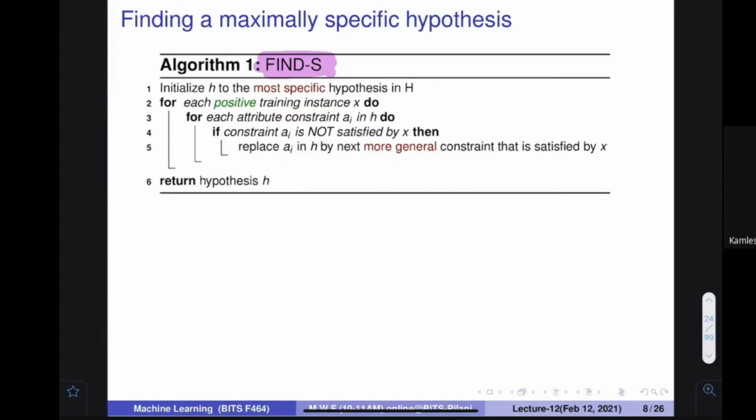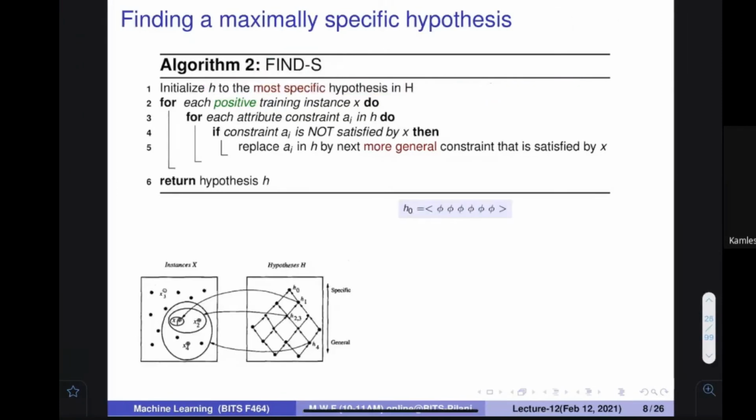So what is the setting? A database is given to you, and you want to find out which is the most suitable hypothesis. It says that initialize S to the most specific hypothesis. Which is the most specific hypothesis? Phi, phi, phi, phi, phi, phi. This is the most specific hypothesis.